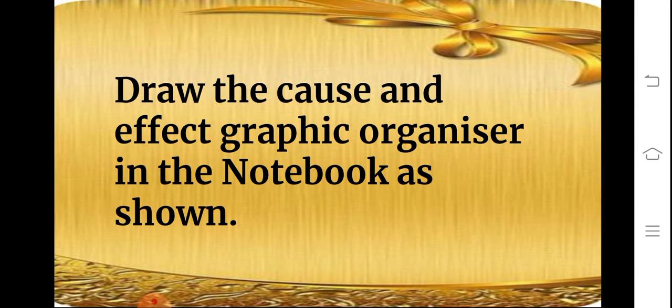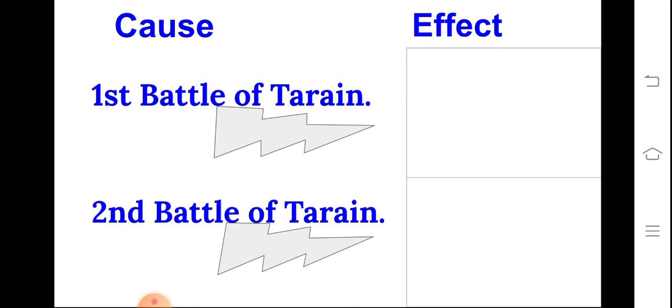Now children, I have one question. Draw the cause and effect graphic organizer in the notebook as shown. You copy the cause and effect chart from the slide into your notebook. First, you read passages 1 and 2 from the section Muhammad of Ghor of block 4. Then come back. You have to fill in the graphic organizer. Are you ready for this?